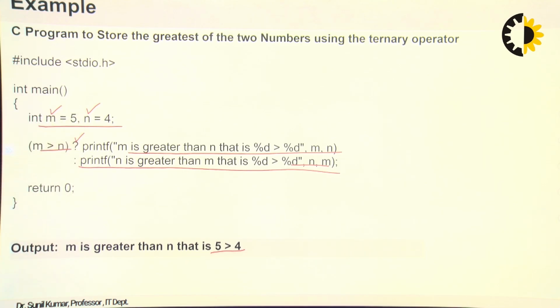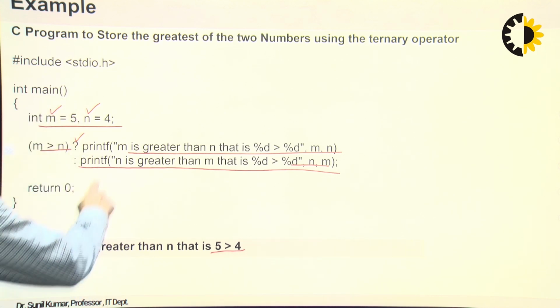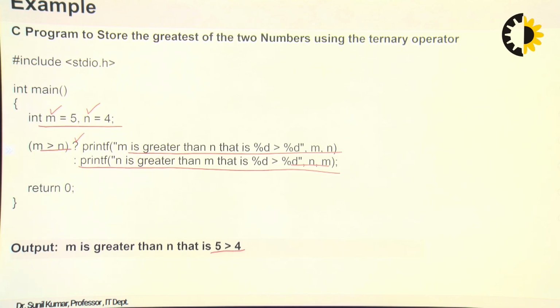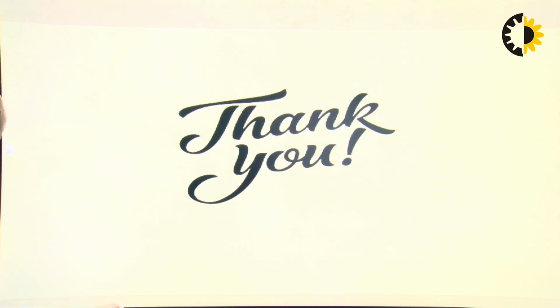So this is called the ternary operator. This contains 3 operands, and we are putting them in that way, and finally it will show the result. If the condition is true, then expression 2 will be executed, as we have seen. If the condition is not true, then the third part will be executed. Thank you.